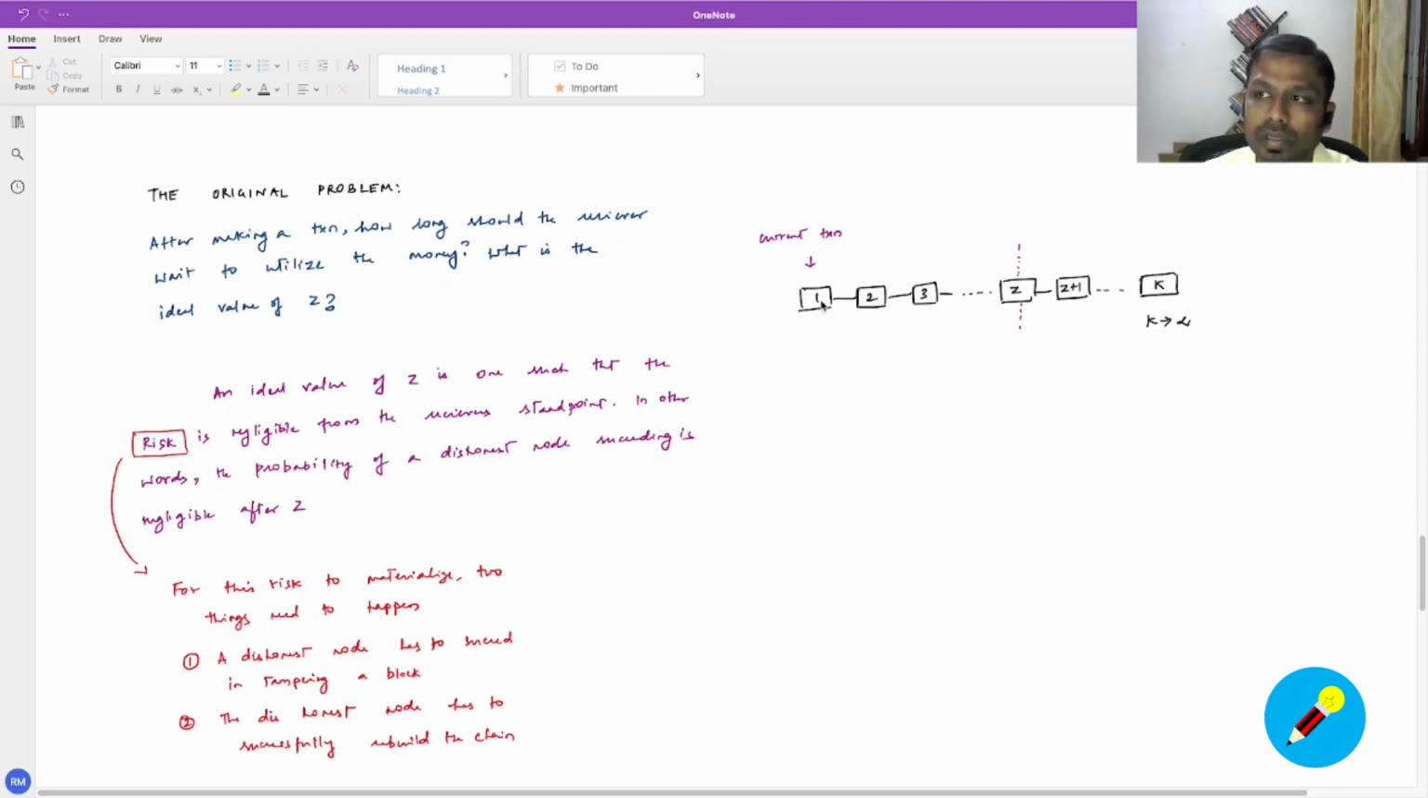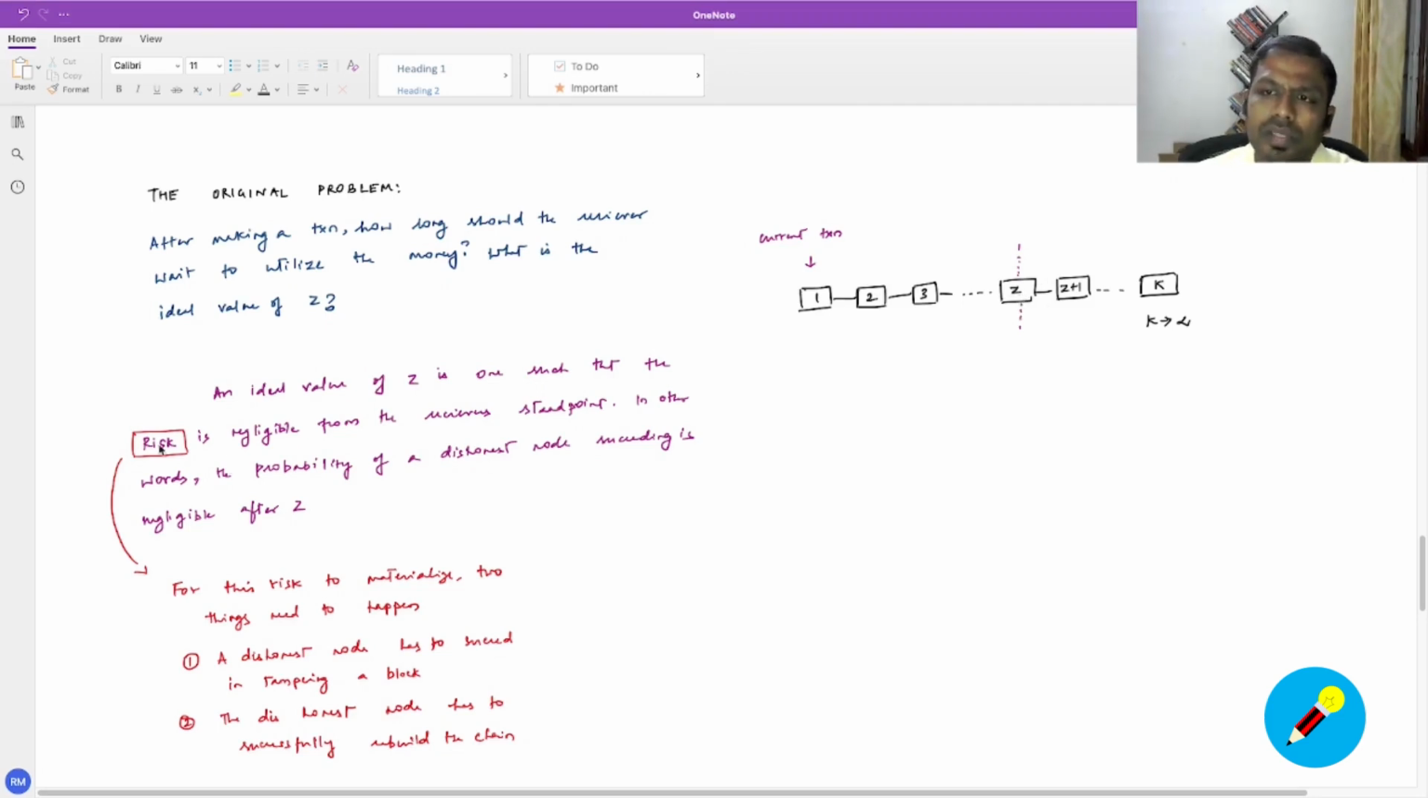The reasonable strategy that the receiver can adopt is to wait for Z blocks, and even after Z, if the transaction is there, the receiver would make use of that money. And we want to arrive at the ideal value of that Z. The ideal value of Z is the one such that the risk is negligible from the receiver standpoint, right? That is how we need to choose Z. If the probability of tampering is extremely small after Z, then it is reasonable for the receiver to start making use of the money after waiting for Z blocks, right? So we want to determine this Z here.